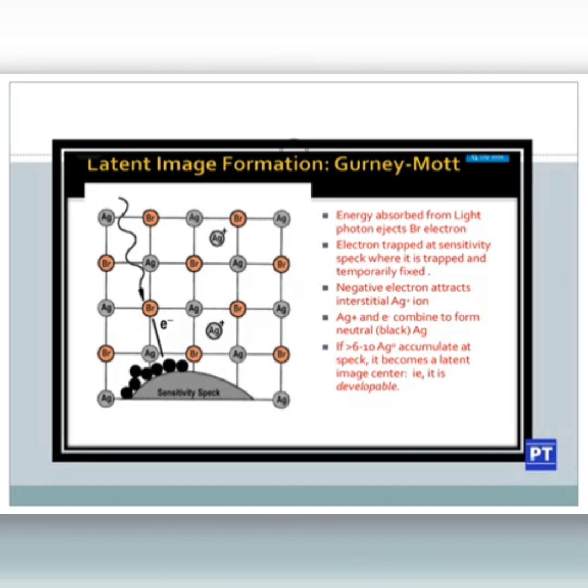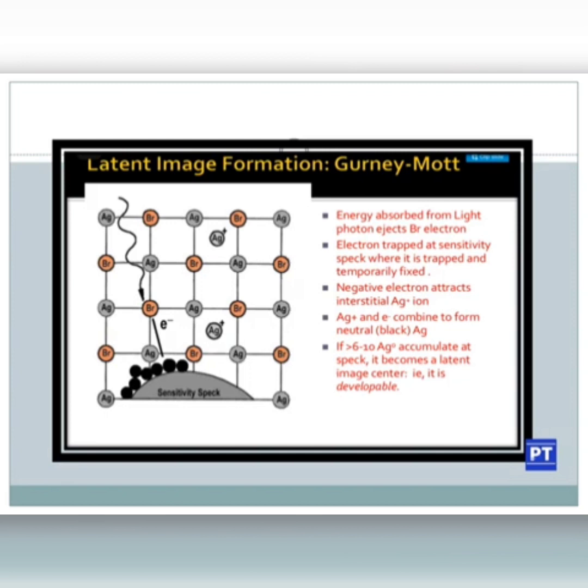Since the electron has a negative charge, it will attract the interstitial Ag positive ion. Unlike charges attract. So the negative electron will attract this positive Ag ion, and the Ag ion and the electron combine to form neutral black Ag.